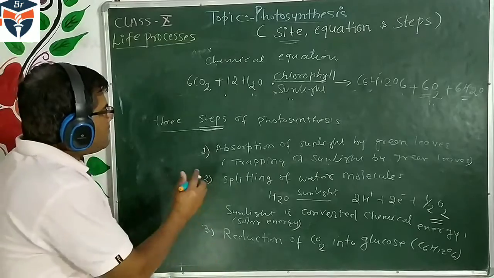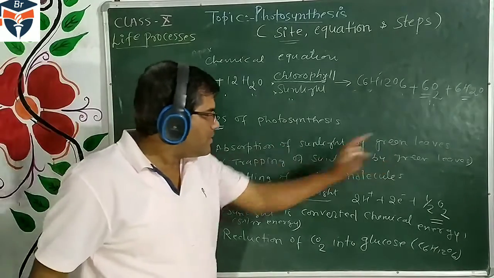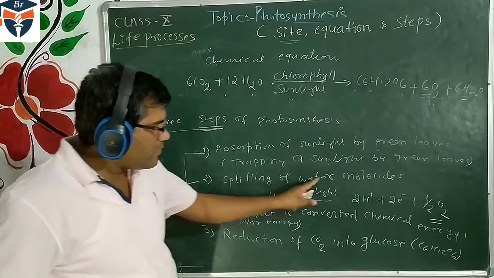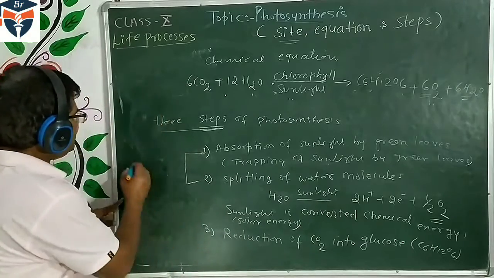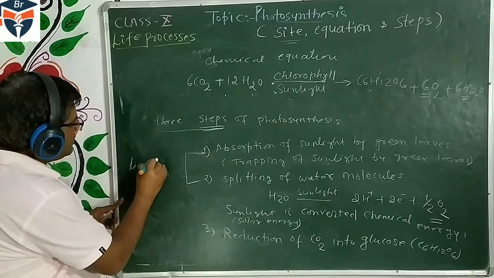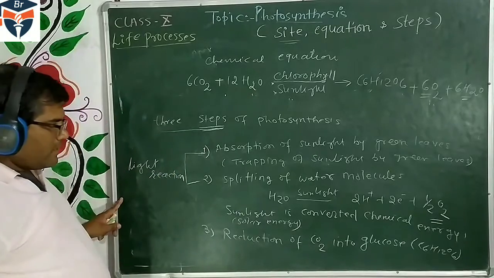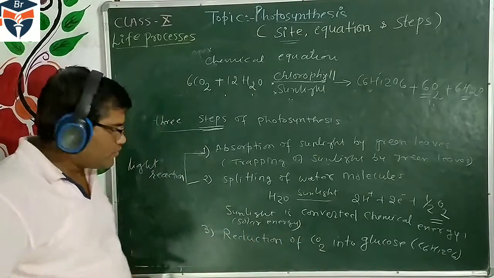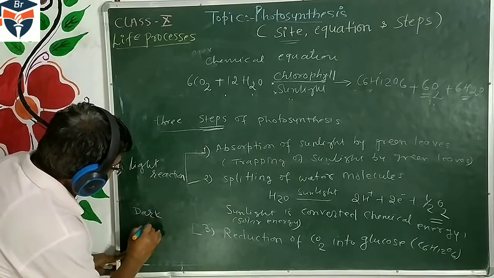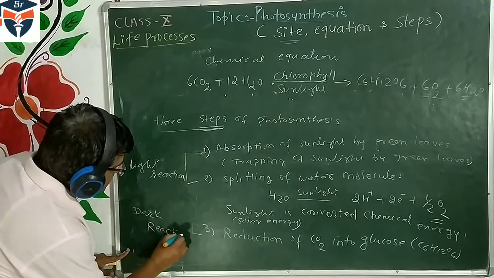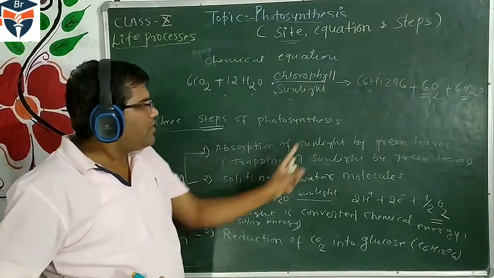Out of these three steps, absorption of sunlight by the green leaf, splitting of the water molecule, and conversion of sunlight into chemical energy are called the light reaction, because this occurs in the light. But this reduction of CO2 occurs in the dark. So this is called the dark reaction. It occurs in the dark. So this, children, is about the steps of photosynthesis.